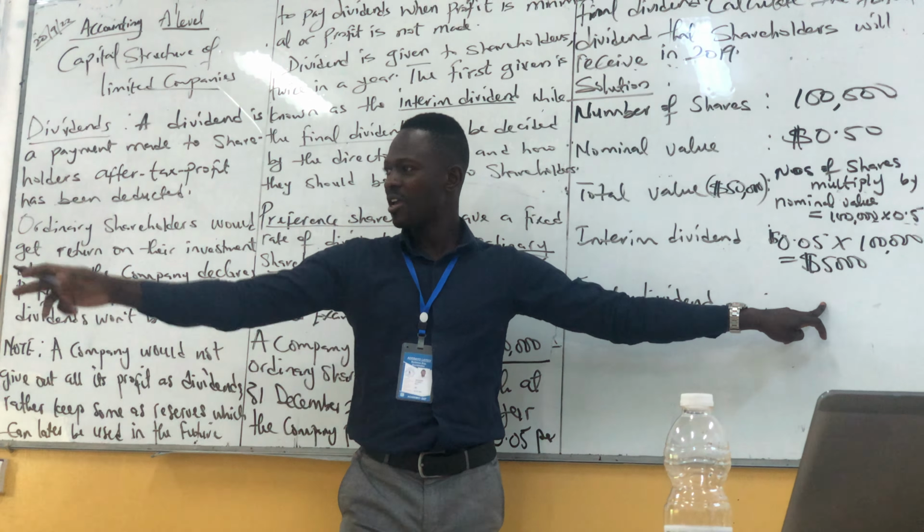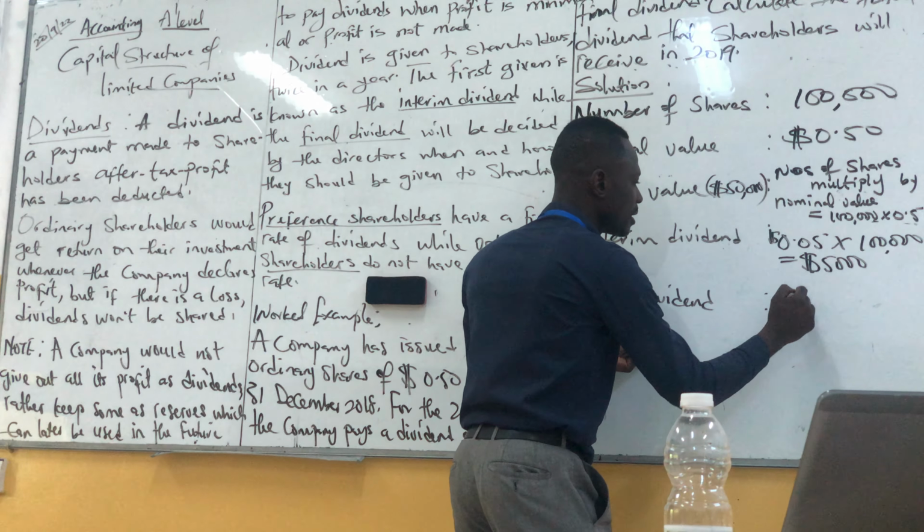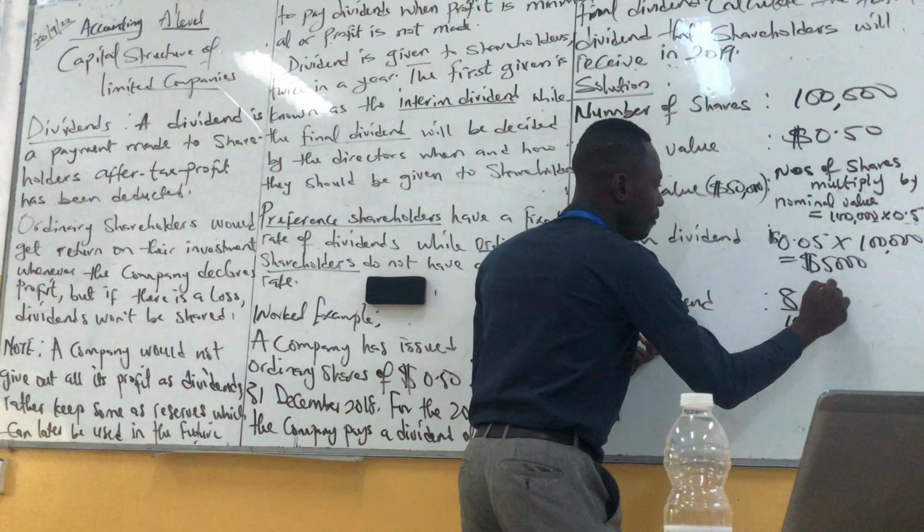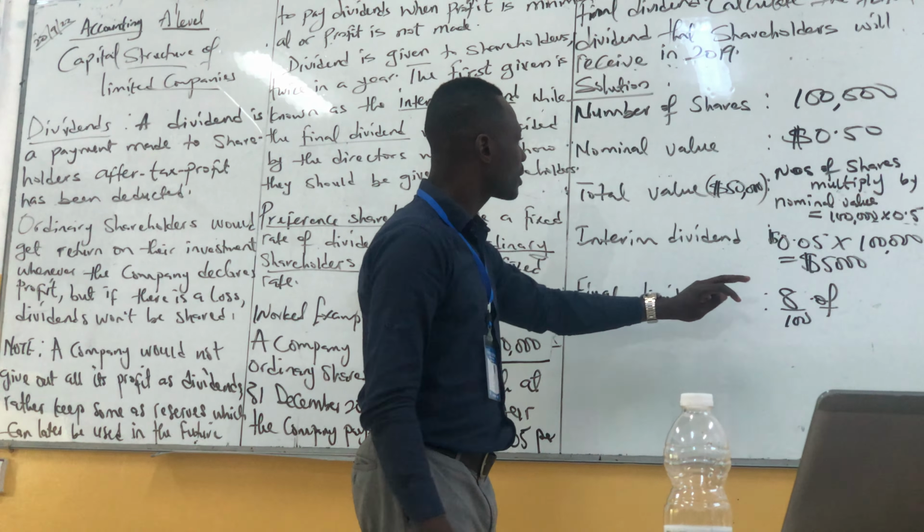Is it clear? Yes. Then we have our final dividend, which is what? 8% of the total value, which is how much? 50,000. That is $4,000. So the total figure of dividend paid is how much?